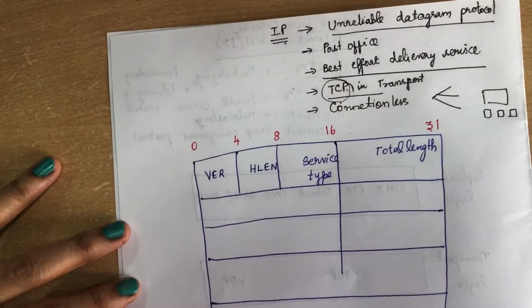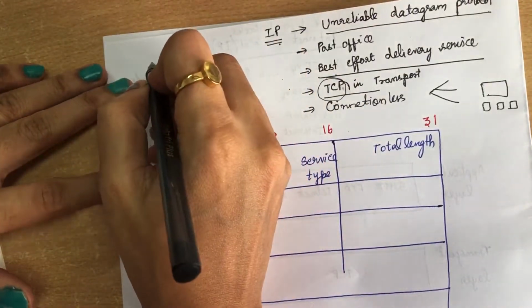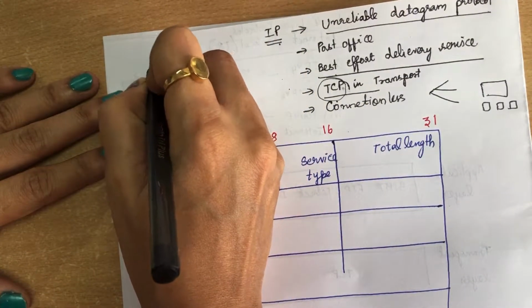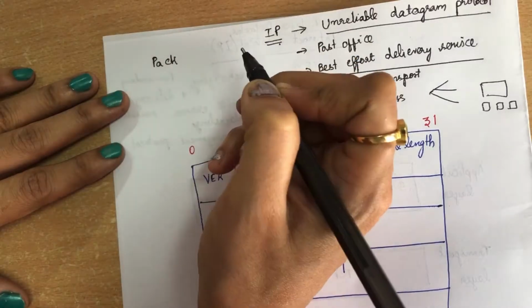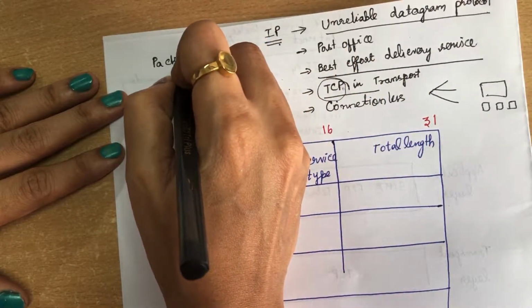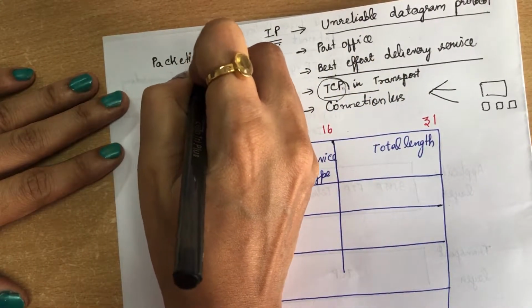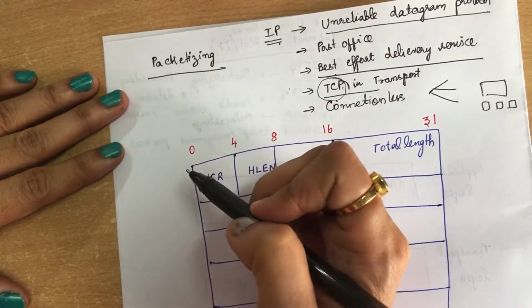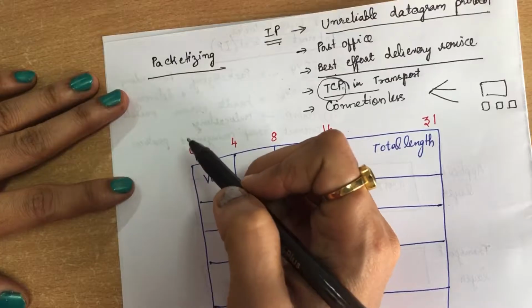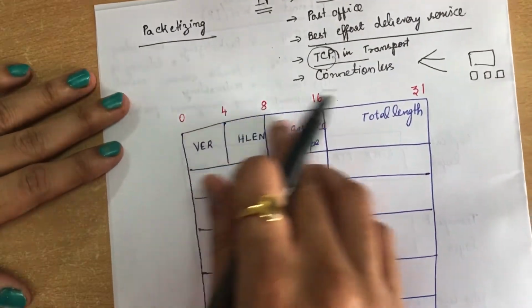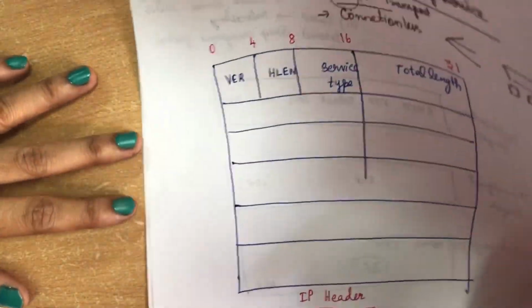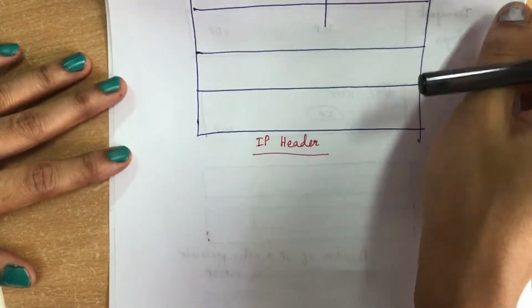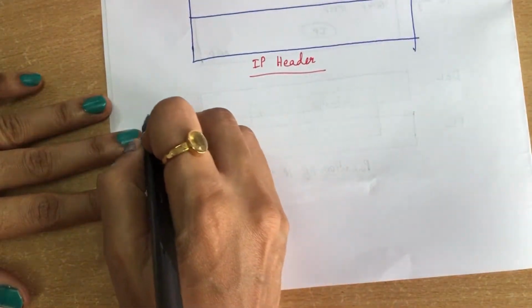We will see that the main function of the Internet Protocol is packetizing. So the first service provided by IP is packetizing. The packets coming from the higher layer are passed to the network layer, and here we are going to see the packet format. In the network layer, packets are called datagrams.